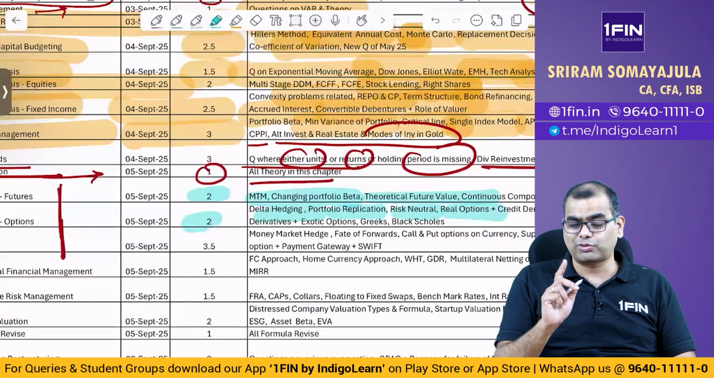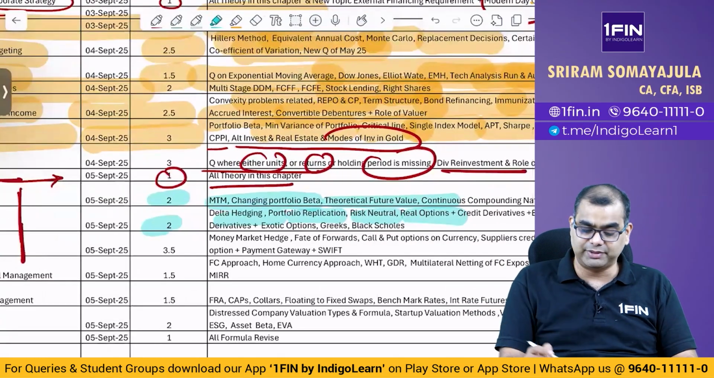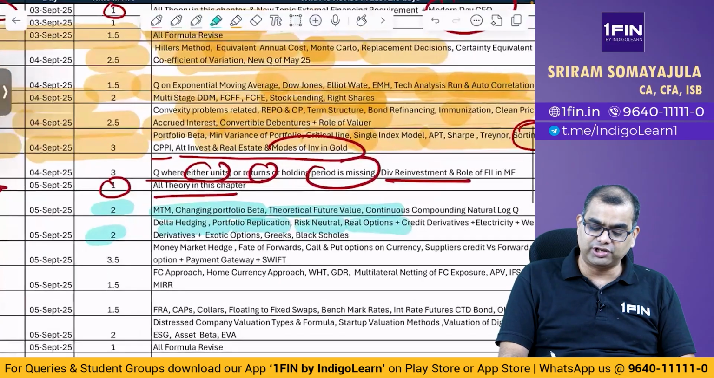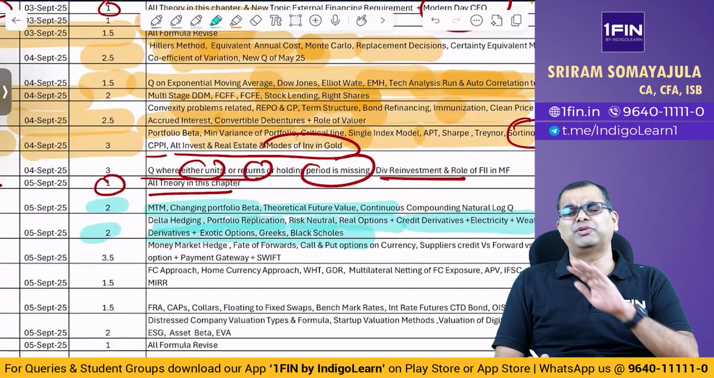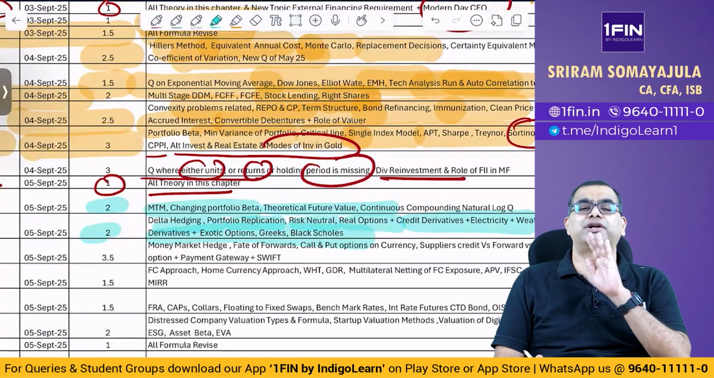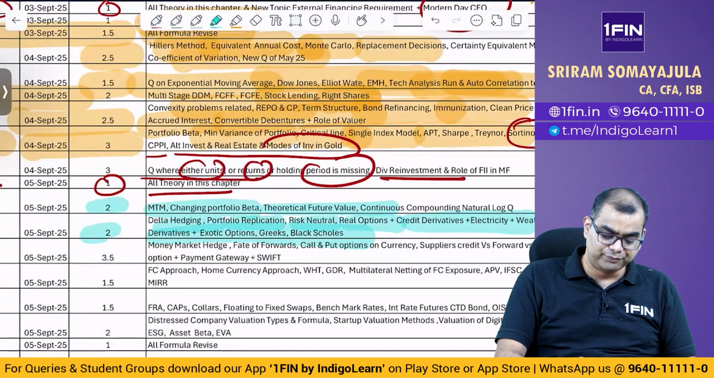Please, real options is a question that can potentially be asked. It was asked in November 24, not in May 25, but it can again be asked. Then you have this entire new theory of credit derivatives, electricity, weather, exotic options, Greeks. Please spend time on that. These are very, very important questions from a theory perspective. You have 10 marks in theory, don't lose those 10 marks.